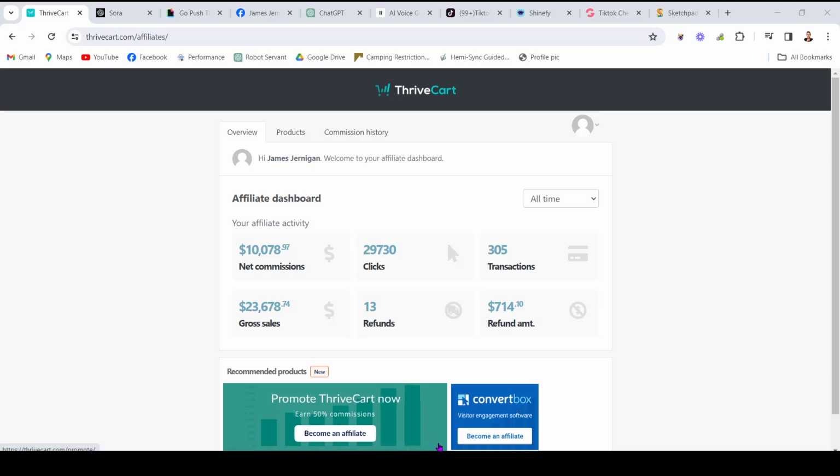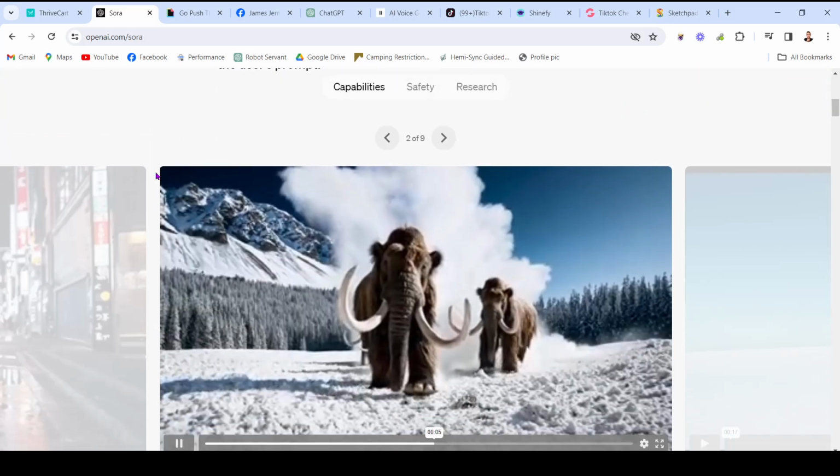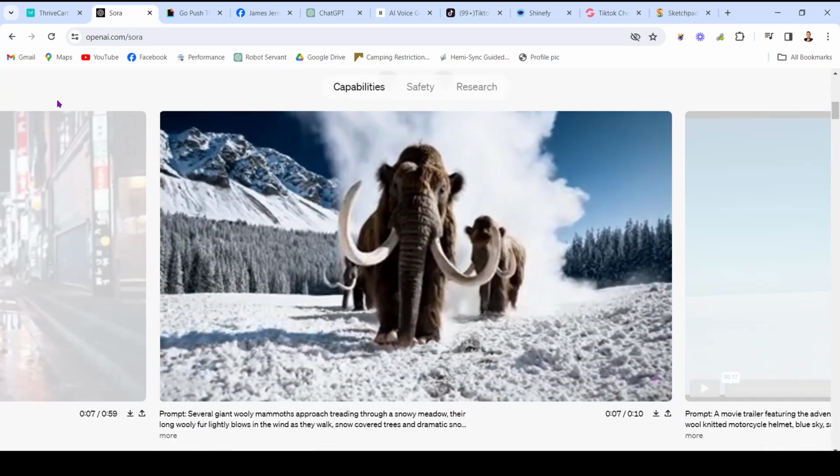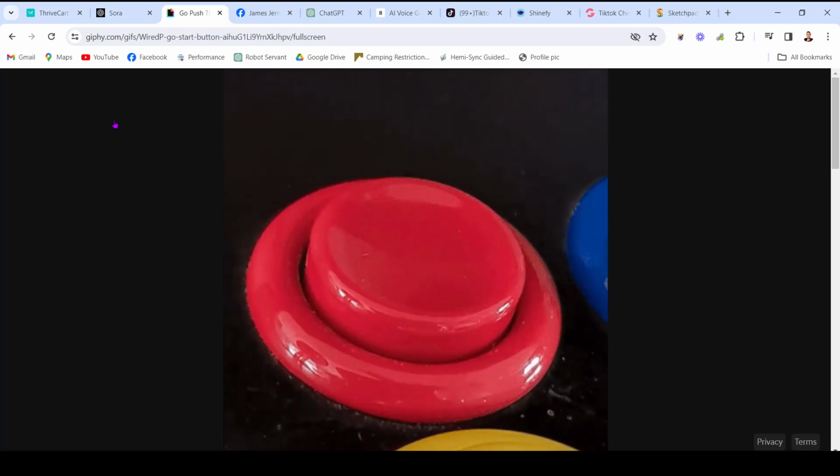I'm going to show you how to make your first $10,000 in affiliate commissions using OpenAI's new text-to-video tool, Sora. In other words, I'm going to show you how to turn these AI-generated videos into thousands of dollars in affiliate commissions by doing not much else than just pushing a few buttons.